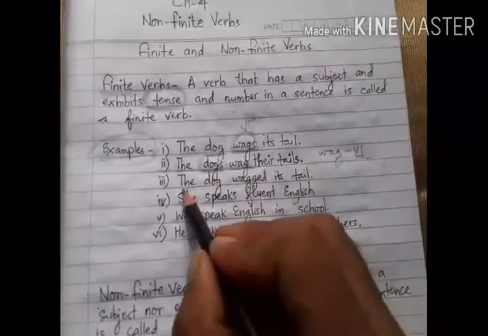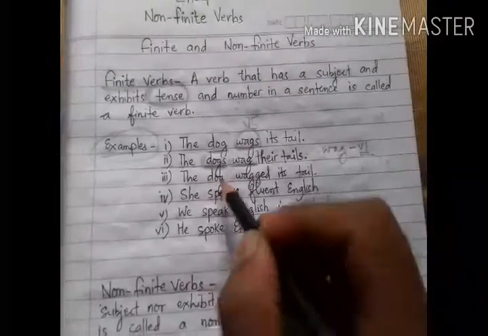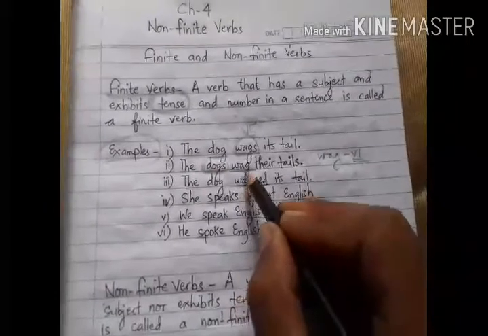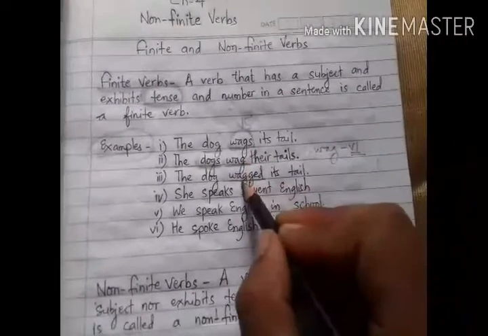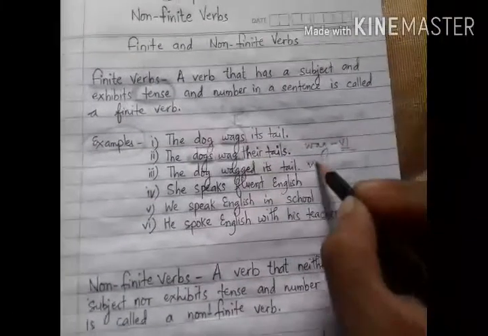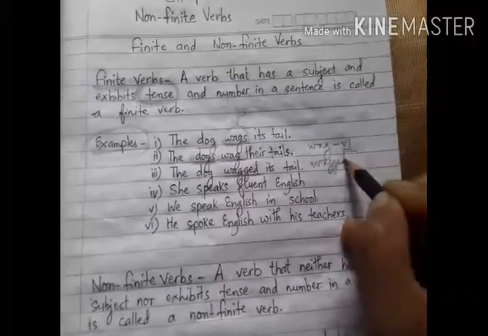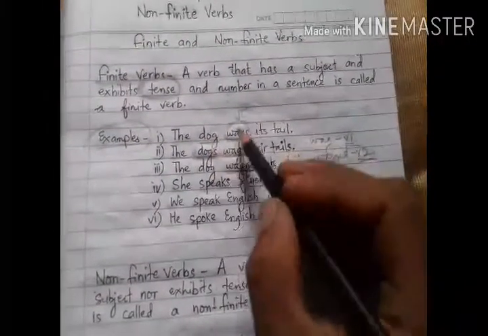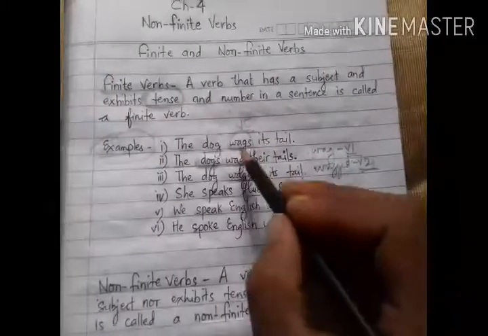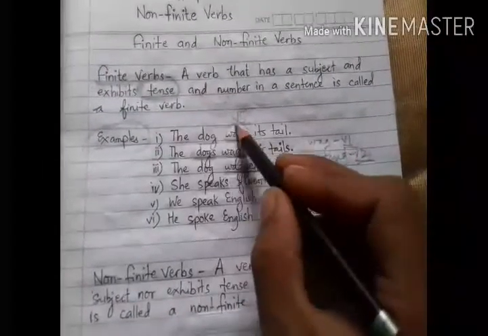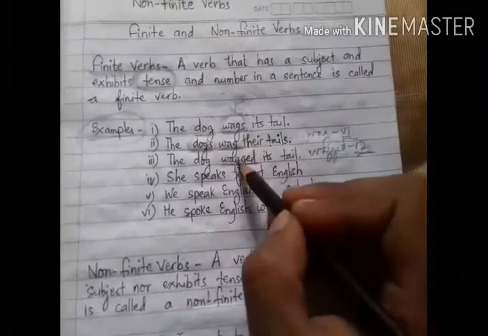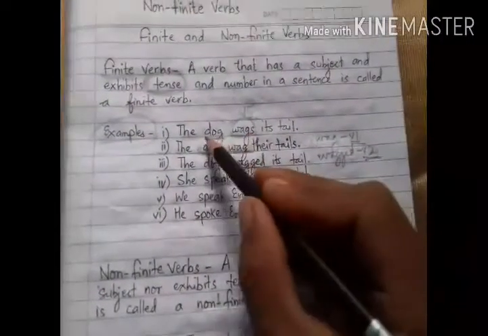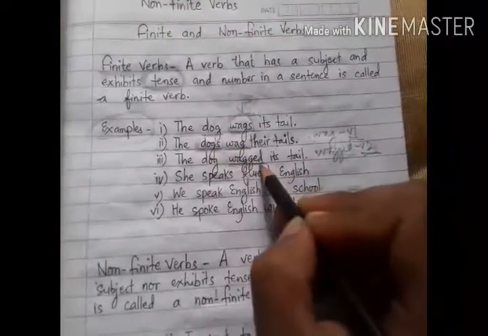Now I will change the same sentence into past tense, like the dog wagged its tail. So when I changed the tense of this sentence, again the verb has changed its form. So wags and wag became wagged here, V2. Here in these three sentences, the same verb has been used but in different forms. Why? Because there is change in the number of subject as well as tense.